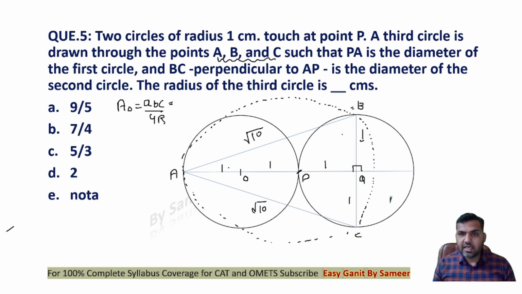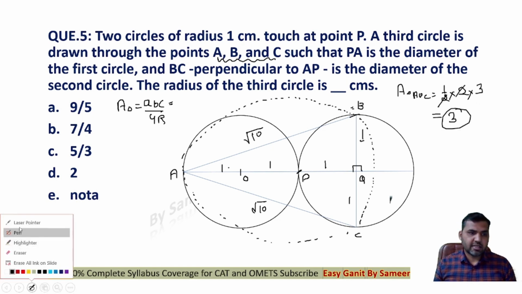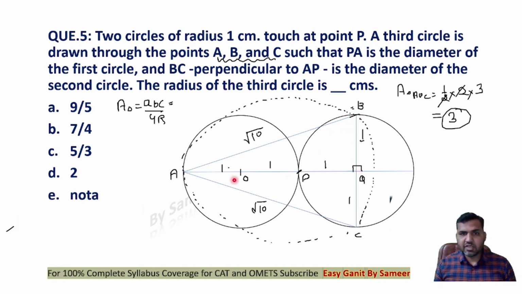You see that the area of triangle ABC will be half into base 2, right? That is BC, base 2, and the height is 3. So the area of triangle ABC will be 3. You see that this is the base BC and this is the height AQ, right? So half into base 2 and height 3. Now just put the values here.